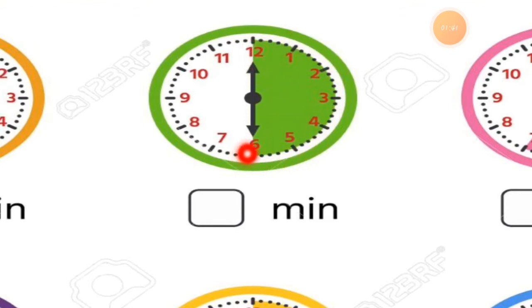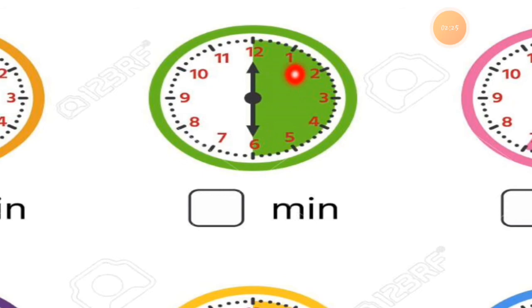Now the next clock here, we have to count these minutes, 12 to 6. See this, from 12 to 6, this green portion you can see in this clock. How many minutes does this green portion cover? You have to count this. So let's count. 12 to 1 is 5 minutes. 12 to 2 is 10 minutes. How many minutes?